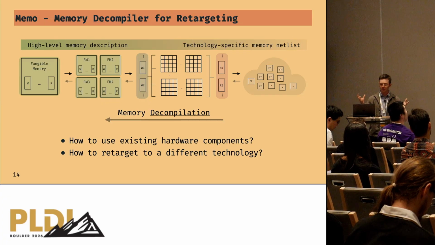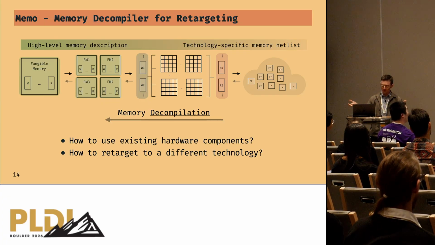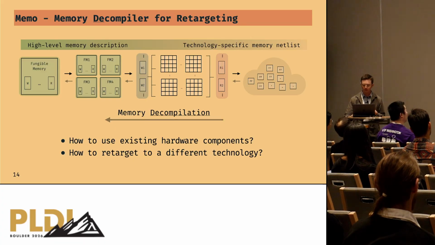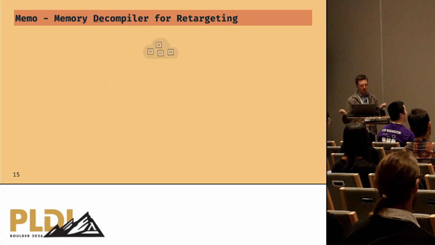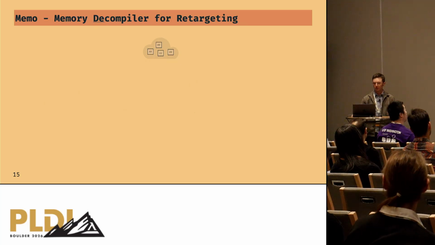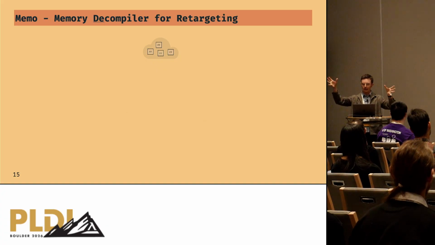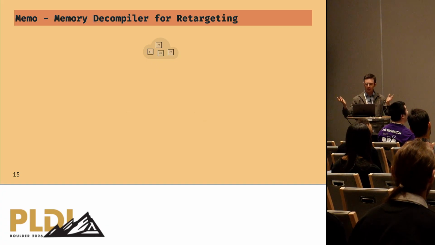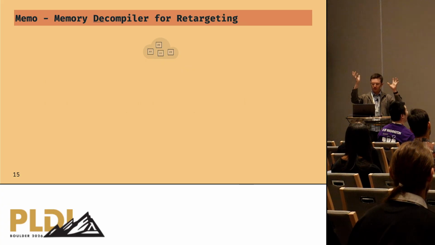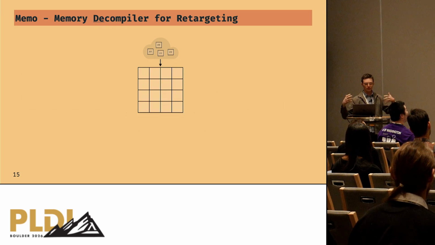We want to identify these memories in our design and lift it up to fungible memories, okay? So I'll give a really brief overview of how this works. In the most basic case, you would start with a gate level netlist, and you would analyze that gate level netlist. You have all the different flip-flops and logic and try to identify memory blocks in there, right? So the first step would be grouping flip-flops into wider registers based on common enable signals, and then building out different memory block candidates.